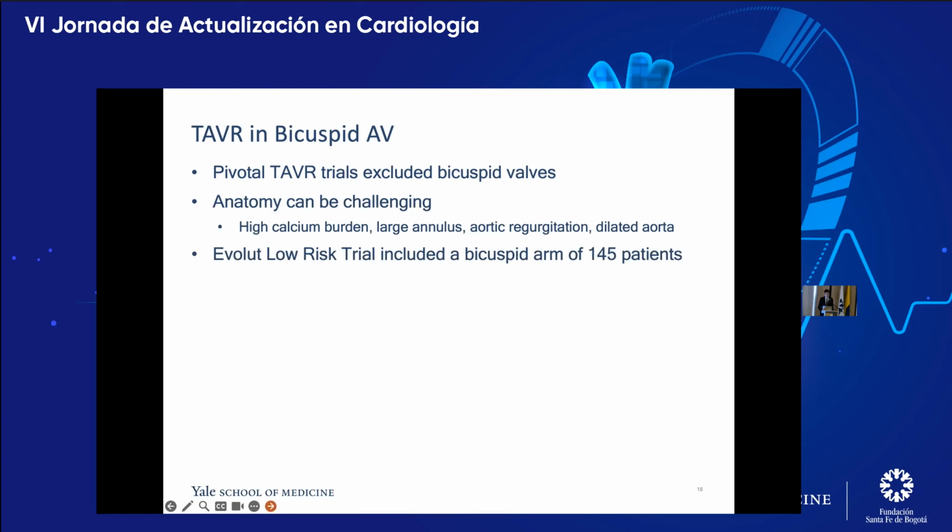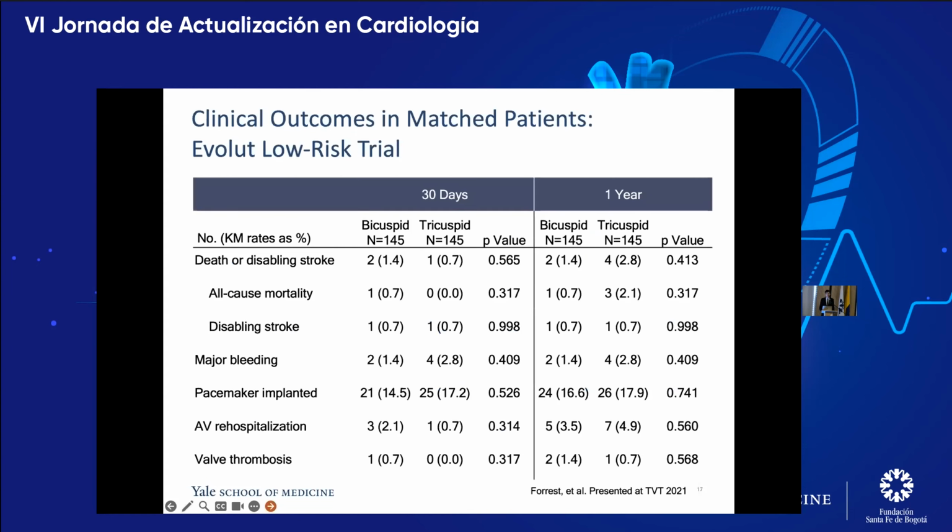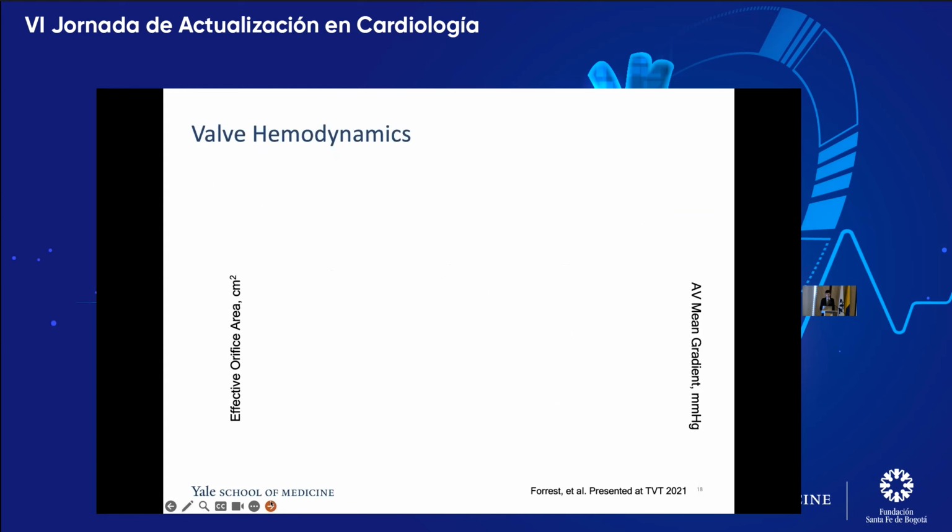So the Evolut low risk trial, the main trial looked at Evolut TAVR versus SAVR, but they had a smaller arm that included bicuspid patients who were low risk. And they compared them to those patients who got TAVR who had tricuspid valves. And as you can see here, for the primary outcome, there was no significant difference at 30 days or at 1 year for the primary outcome or for its individual components, nor for any of these other secondary endpoints, either at 30 days or 1 year.